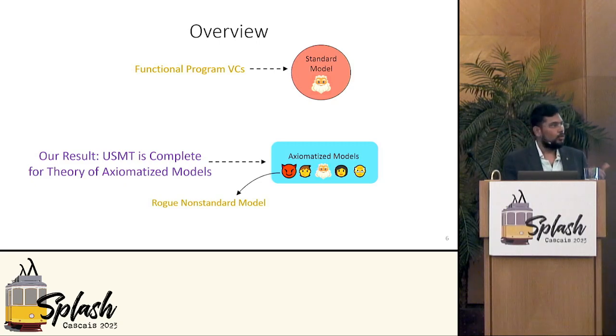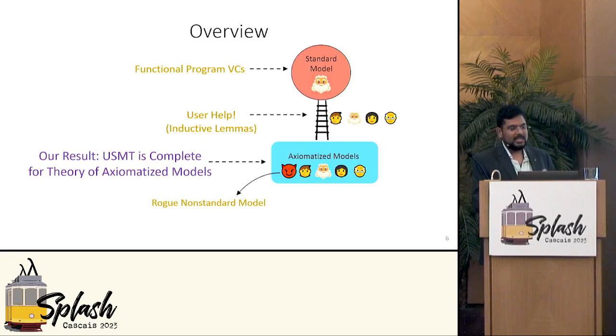Non-standard models are actually well known in logic literature, but these are usually models that are indistinguishable from the standard model using a formula. Individual sorts have such non-standard models, and they have complete axiomatization, so this is not a problem. But their combination allows for these rogue non-standard models to exist, which can in fact falsify a theorem that's actually true on the standard model. Furthermore, our result also helps explain the role of user help when USMT fails. The user provides help in the form of inductive lemmas to bridge the gap between axiomatized models and the standard model. And a useful lemma eliminates the rogue non-standard models, thereby helping prove the theorem.